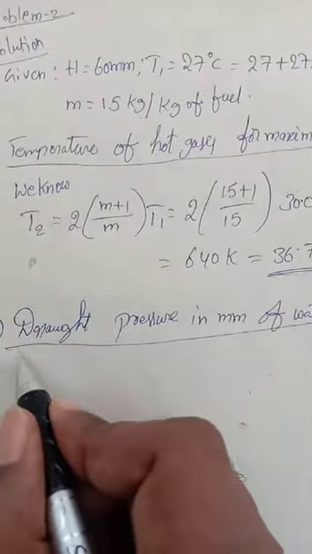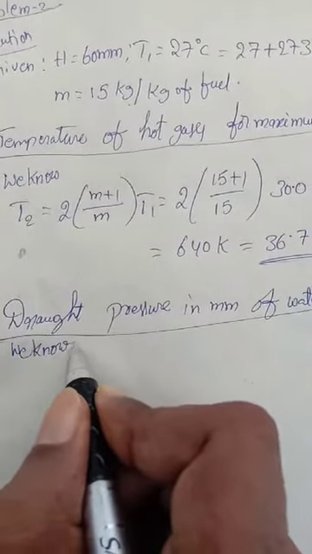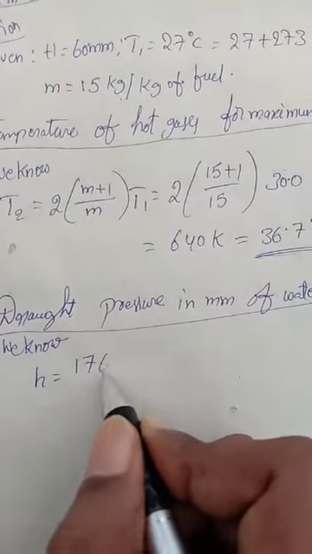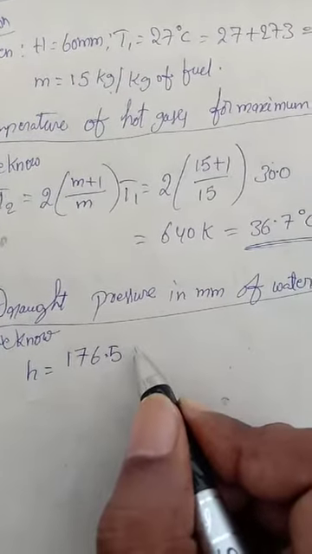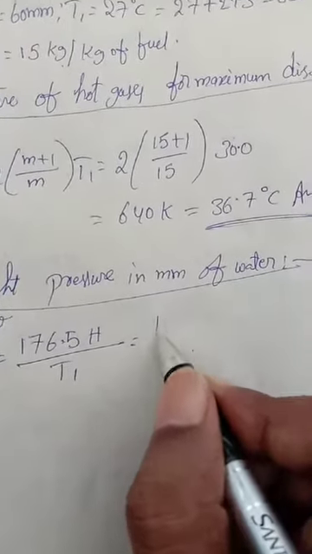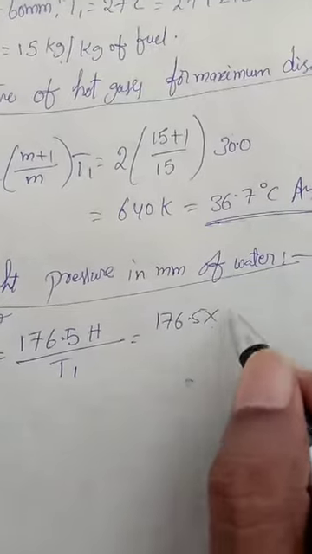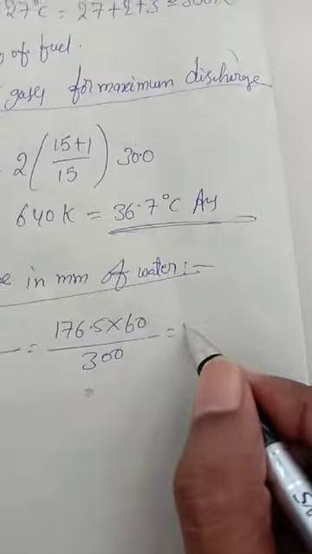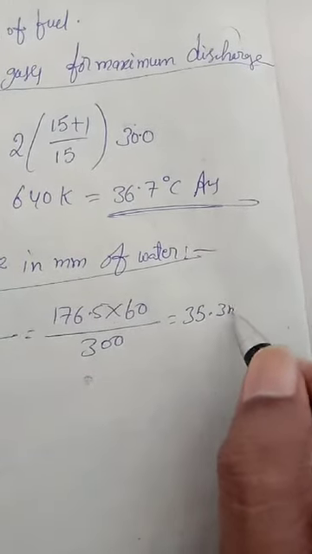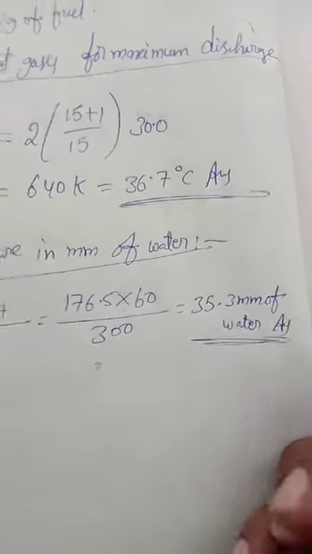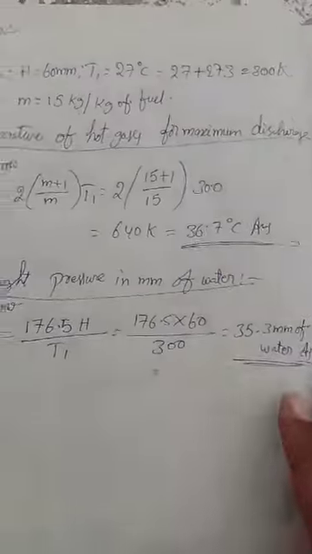So we know the equation for draft pressure for maximum discharge h is equal to 176.5 capital H divided by T1. Then you can substitute the values in here. Calculate this, you will get the answer for this in mm of water. This is the answer. So we can use these equations to solve the chimney problems like this.